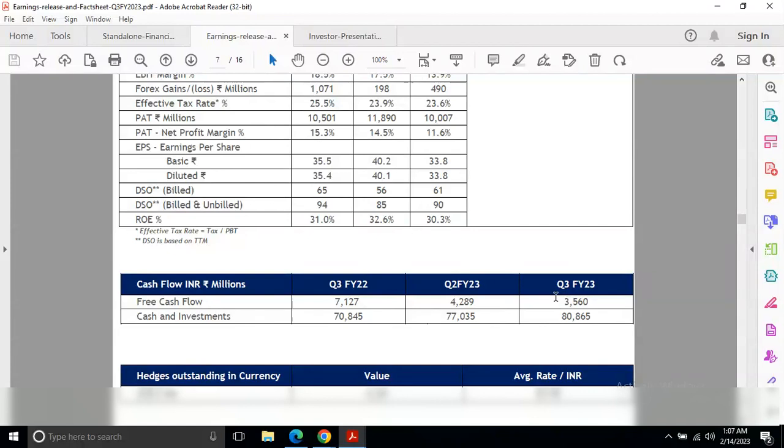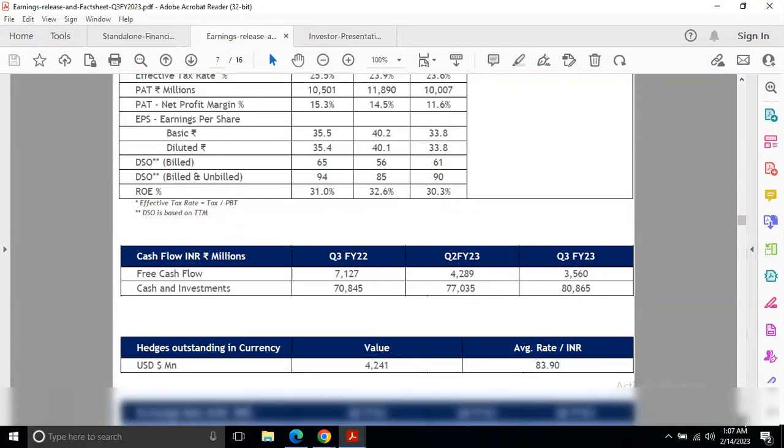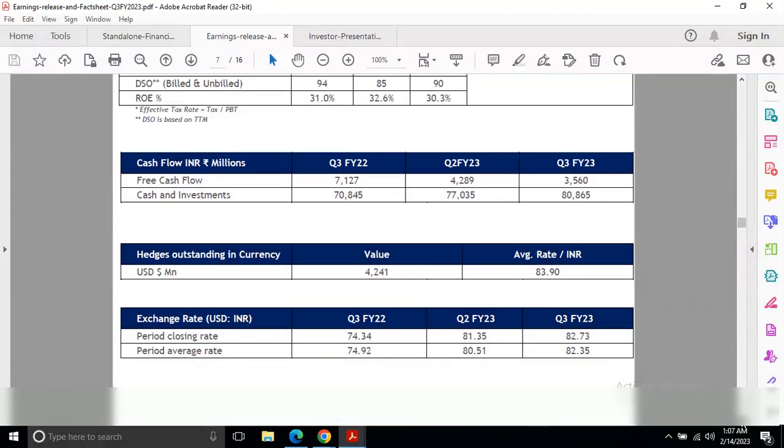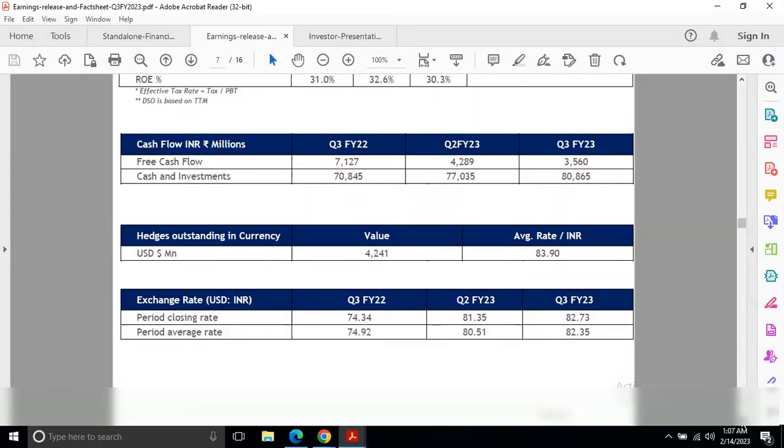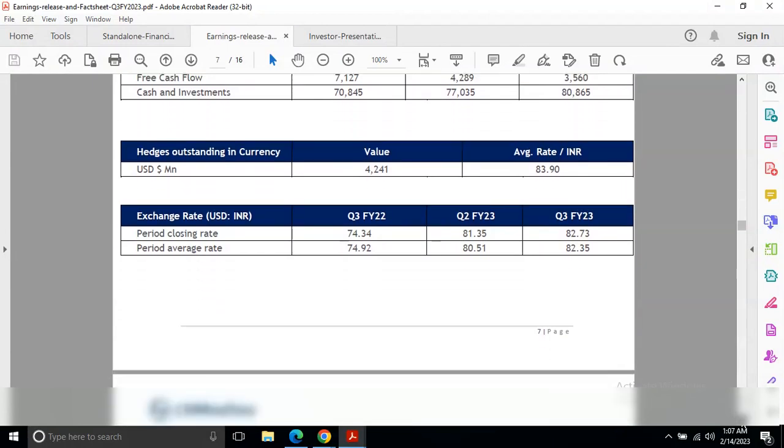The company is not able to maintain the cash level as in the previous quarter. And if we see cash and investment, then it's fine: earlier it was 70,845, and now it's 80,865. So this is fine if we combine both cash and investment.